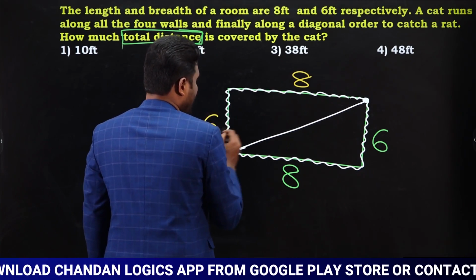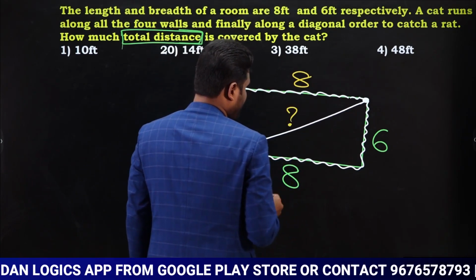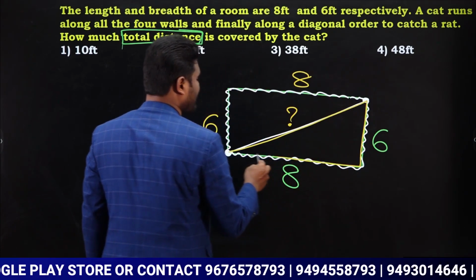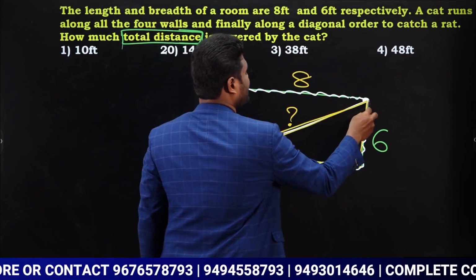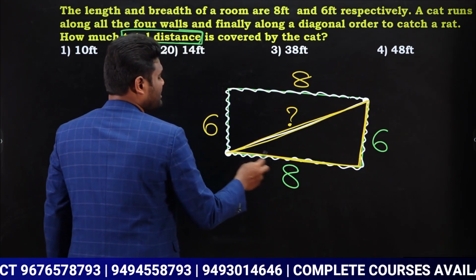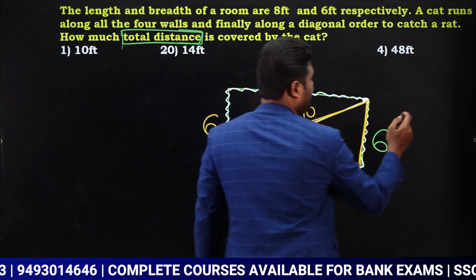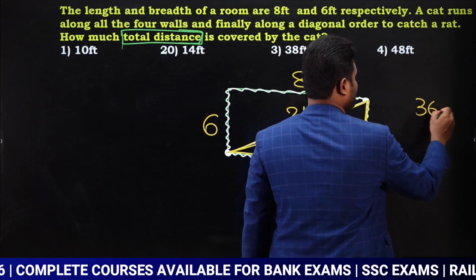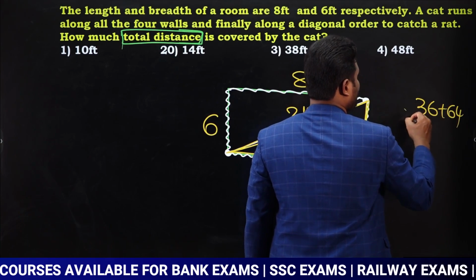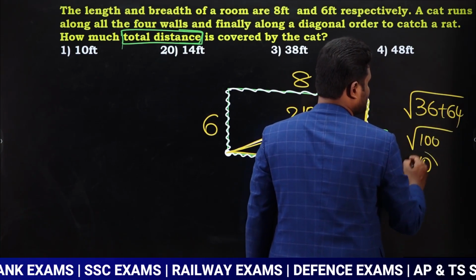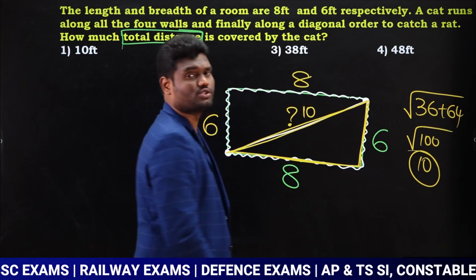So this is 6 and I need to know what is this distance also. If you observe, this is like a right angle triangle, yes or no? As this is a right angle triangle, you can apply Pythagoras theorem. This is 8, this is 6, so this should be 10, yes or no? If you apply Pythagoras theorem, 6 square is 36, 8 square is 64. So when you add this, it is going to be square root of 100, which means this value is going to be 10.